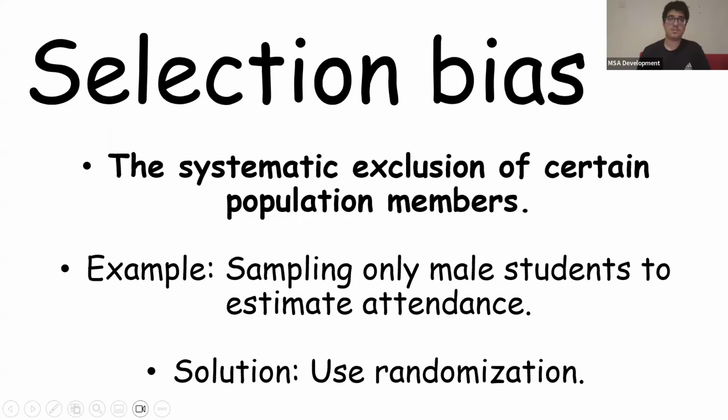So this is a huge bias. We're not really looking at attendance of Faisal medical students. We're looking at attendance of Faisal male medical students, okay? If we want to do all medical students, we'd have to also look at the females and not exclude them, okay? So the solution to this is just using randomization. So randomization helps us a lot. If we just choose randomly, we won't have any selection bias, okay?